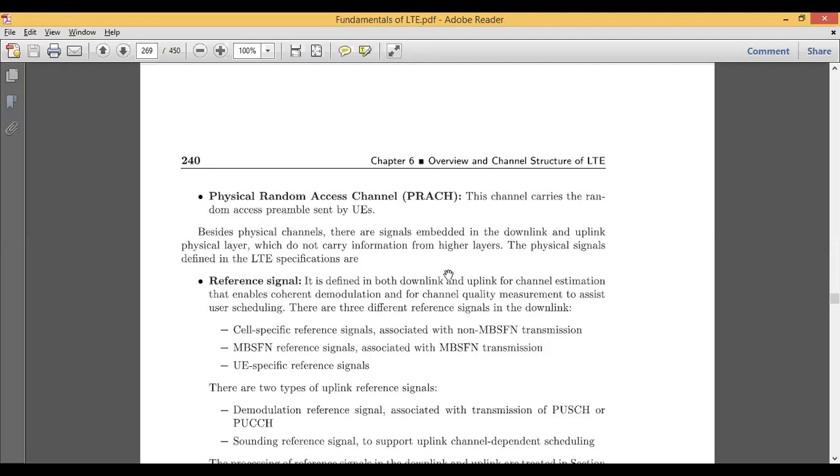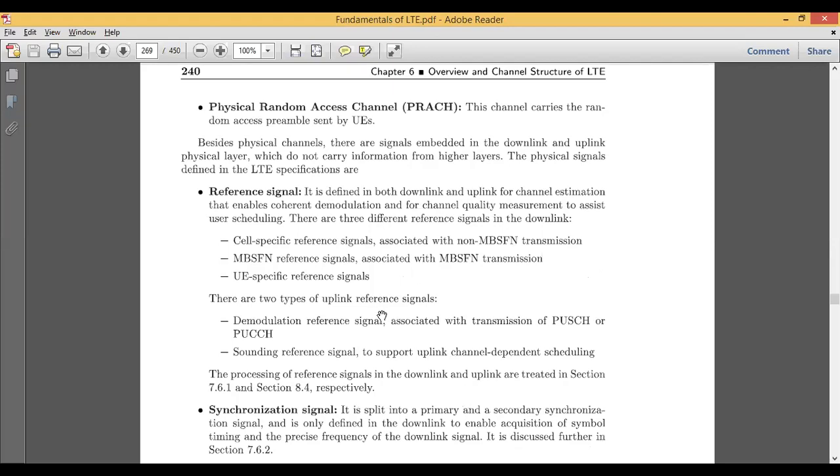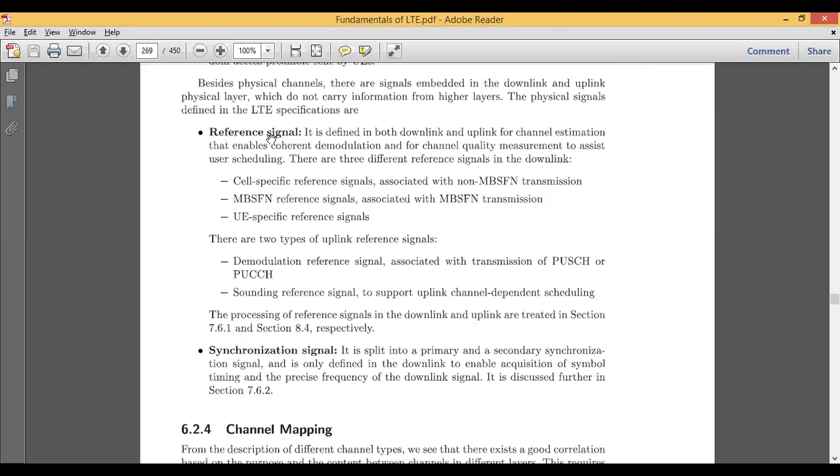And LTE has some specifications related to the uplink and downlink of the physical layers. They are the reference signal, which can be used in both uplink and downlink for channel estimation, and that enables coherent demodulation. Once the data is out from the physical channel, it has to go through modulation, demodulation, channel coding, and channel decoding. Many things are done at the physical layer. So these are some of the specifications given by LTE, that is, the reference signal.